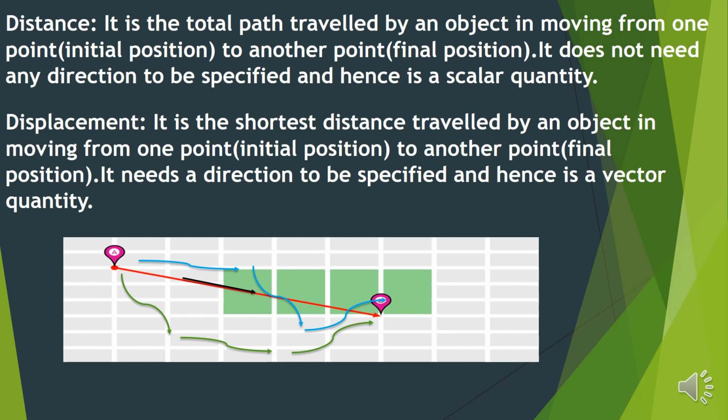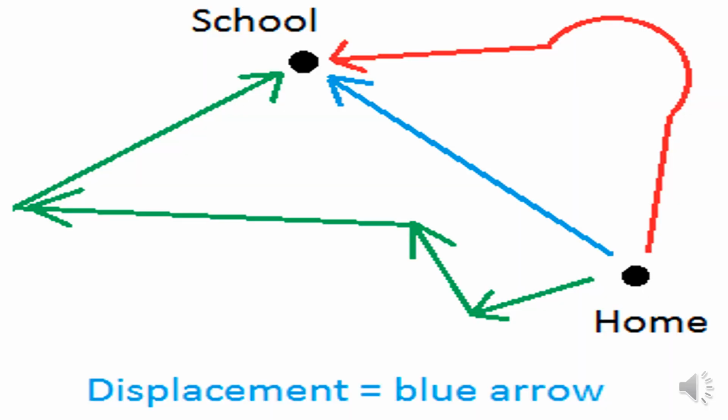In the same way, for displacement there has to be a change in the placement, in the position, from initial to final. That shortest change, the shortest distance, will be your displacement. Is it clear?